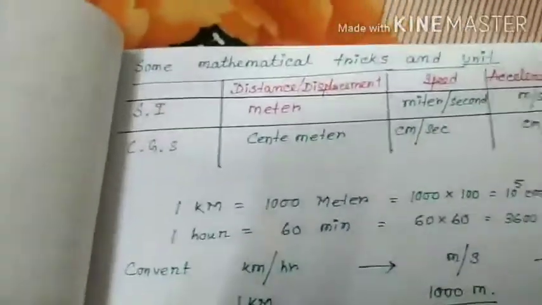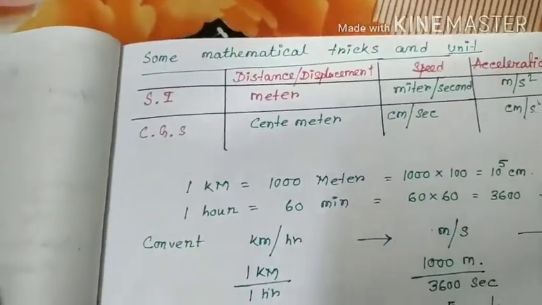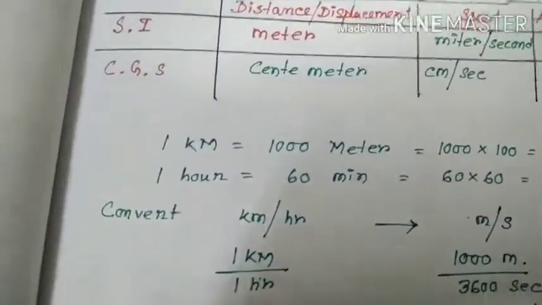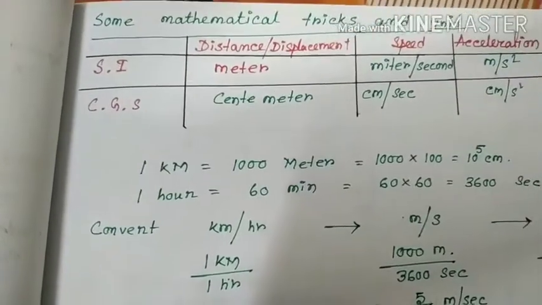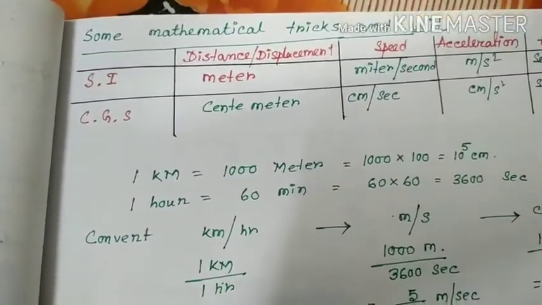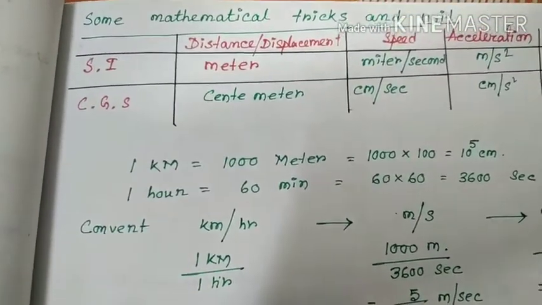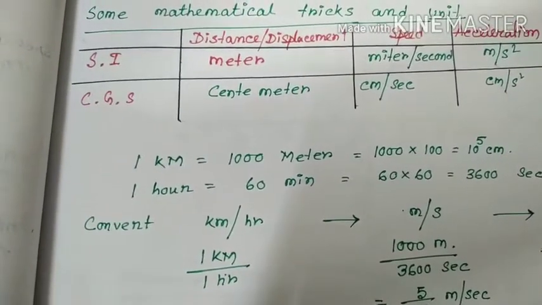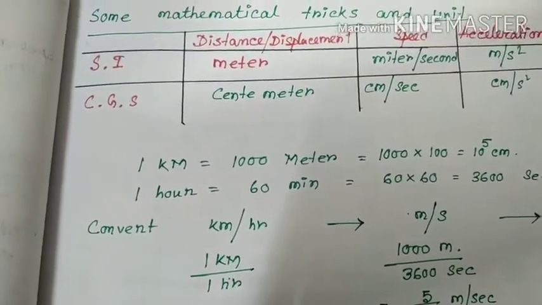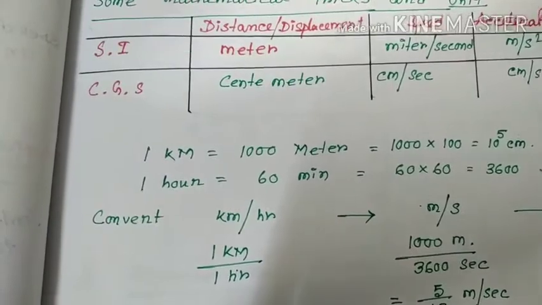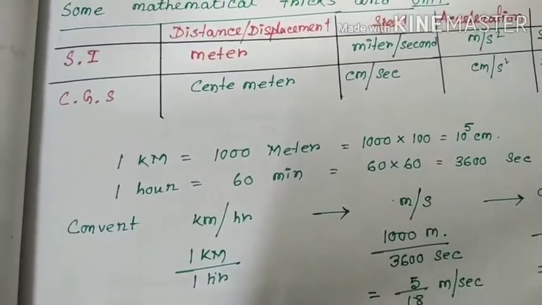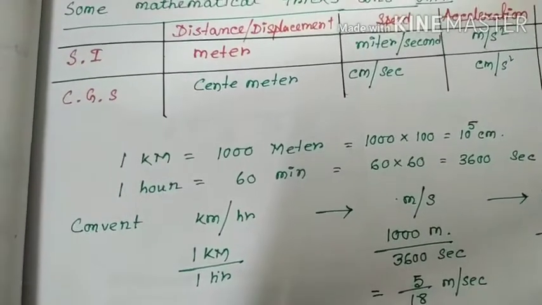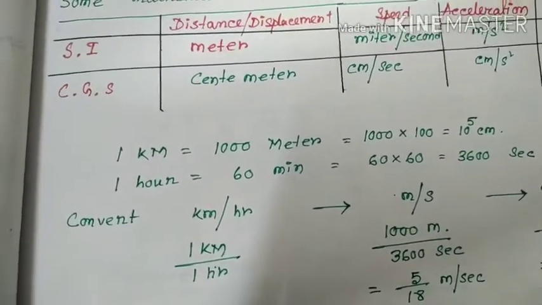Now, we'll concentrate on some mathematical tricks and units. You know there are three measuring methods. One is SI or MKS. MKS means M for meter, K for kilogram, and S for second. Its another name is SI. And CGS is C for centimeter, G for gram, S for second.